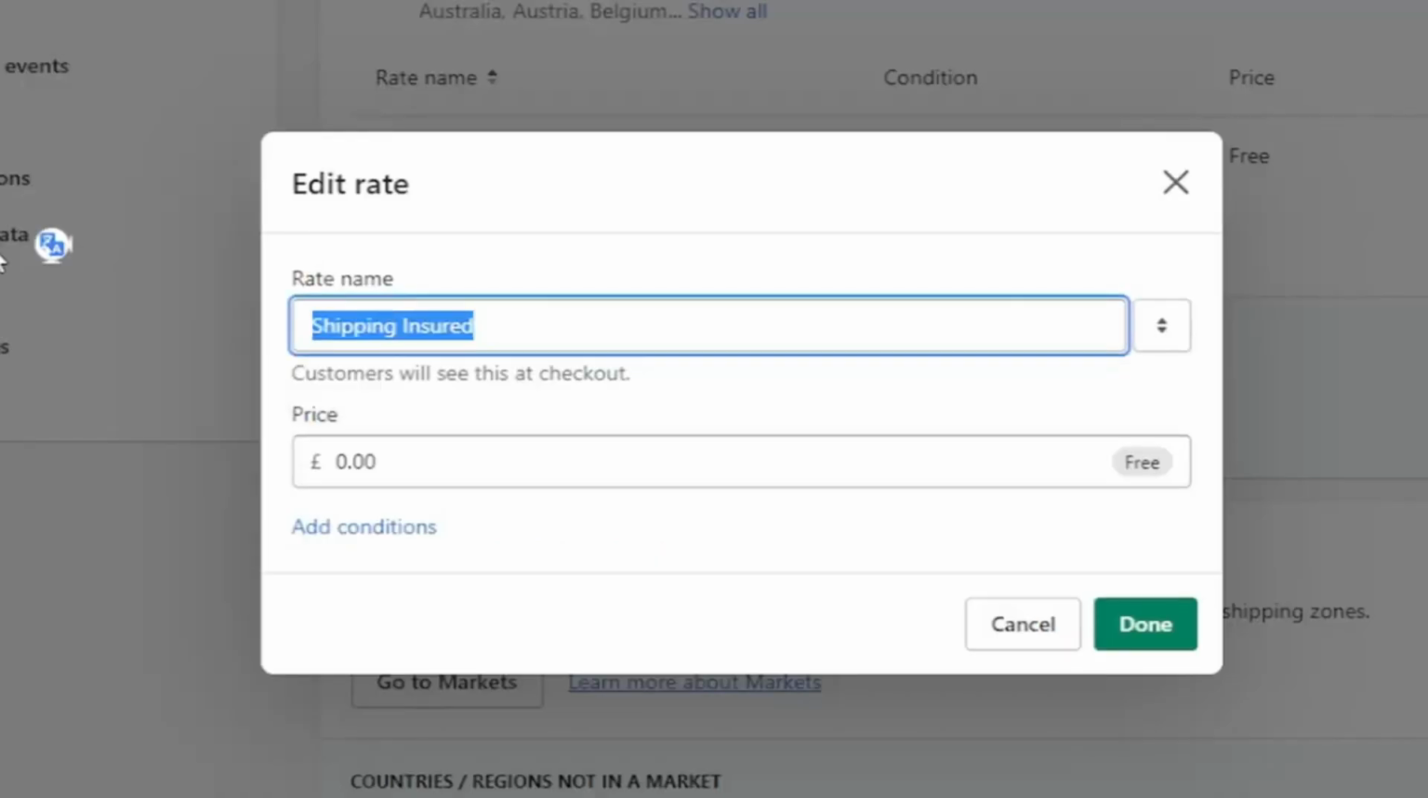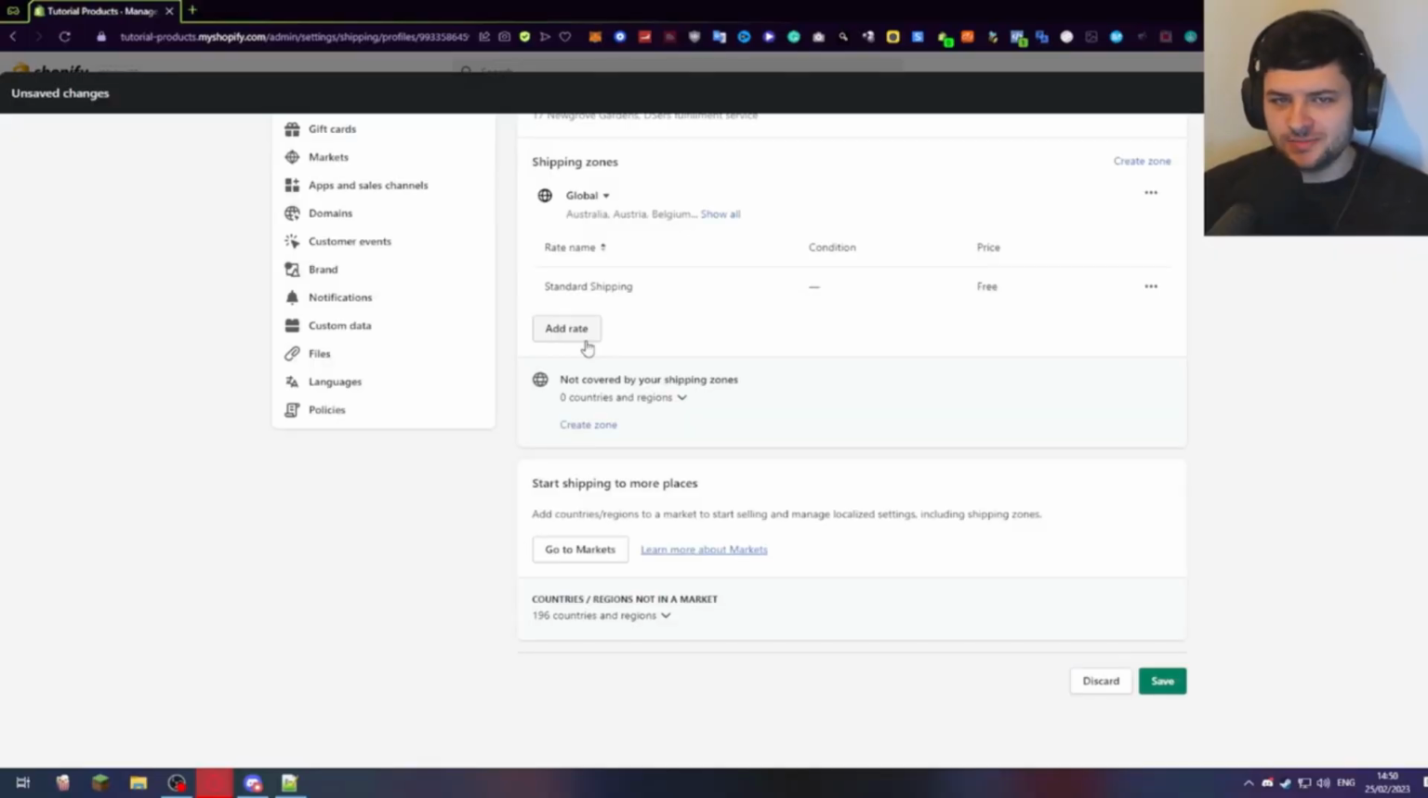If you want to edit it, you could also just call it basic shipping, or you could call it standard shipping. So we're just going to call it standard shipping. Now if you want to make a little bit of extra money, because we are offering free shipping here, we could actually add a secondary shipping option. Now, this will obviously bolster the average order value.